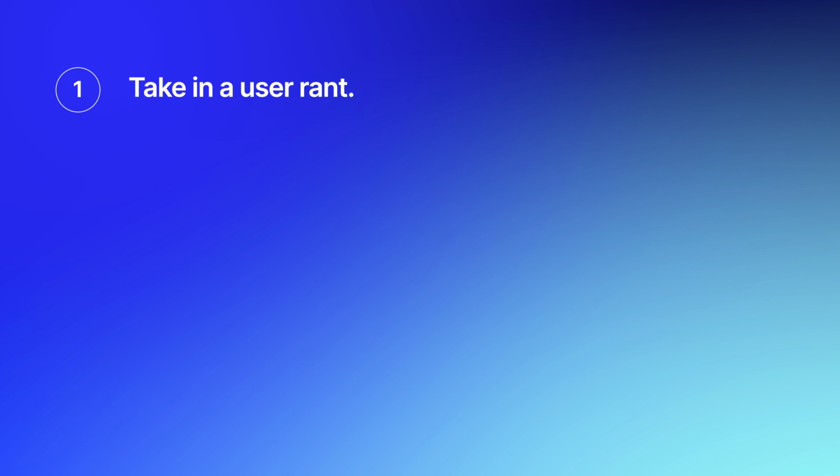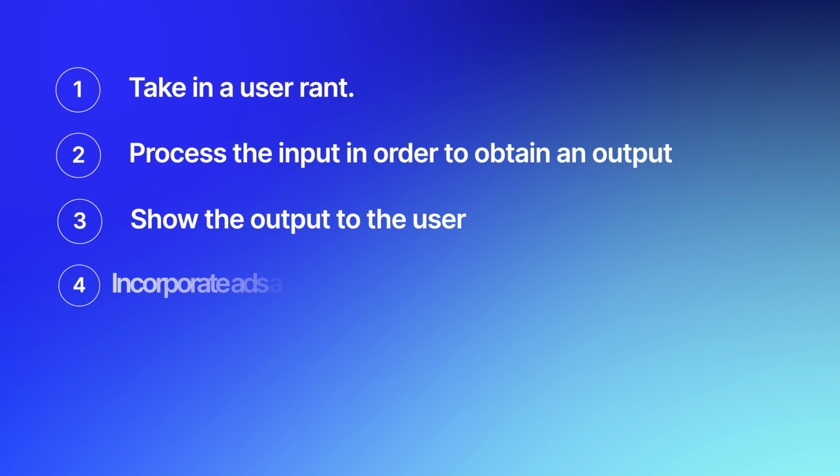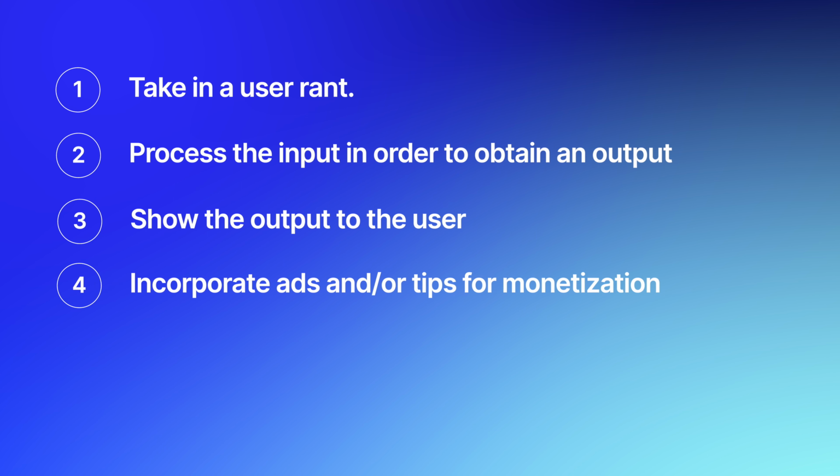Let's start off by scoping what this MVP is going to look and feel like. In startup terms, the MVP is just the minimum viable product that gets the point of the app across to its end users. In this case, I need the app to do 4 fundamental things: take in a user rant, process the input in order to obtain an output, show the output to the user, and lastly, since running these models costs money that can add up quickly, I'm going to incorporate ads and tips to offset that cost. Now I'm going to get right into designing this app.